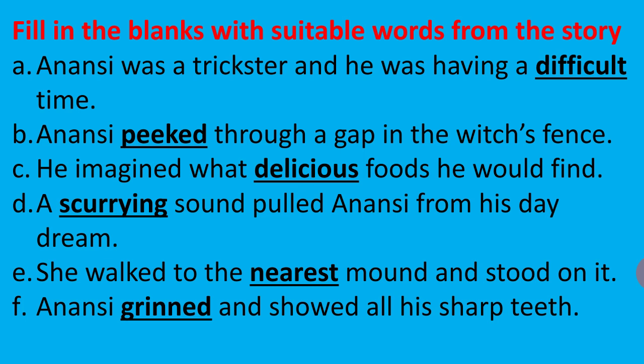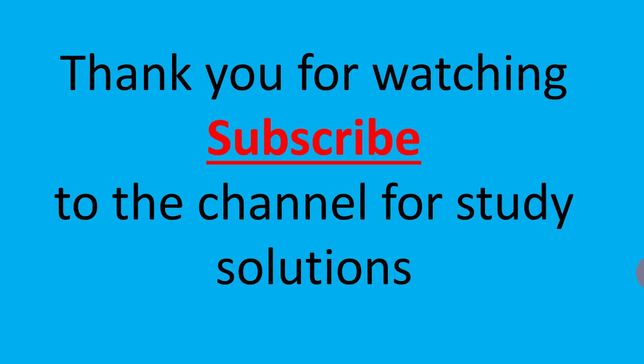He imagined what delicious foods he would find. A scurrying sound pulled Anansi from his daydream. She walked to the nearest mound and stood on it. Anansi grinned and showed all his sharp teeth.